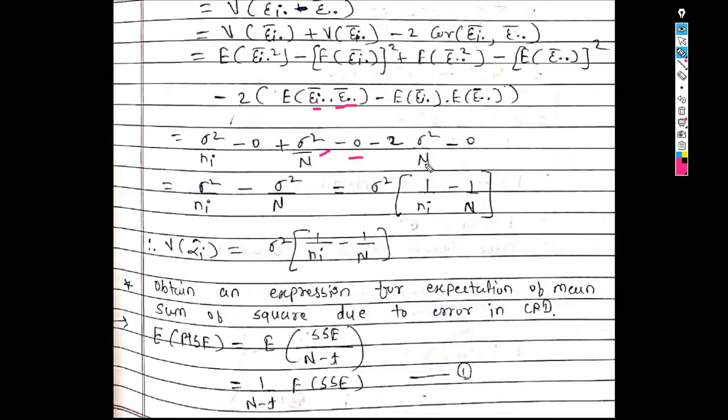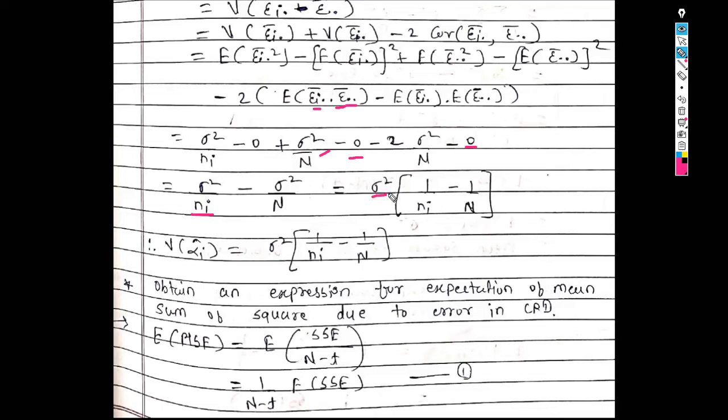Here is sigma square upon capital N, minus 2 times expected value of epsilon i dot bar is 0, and this term is also 0. So here minus 0. What we get in the next step? This is sigma square upon n_i, minus, now this plus sigma square upon N, minus 2 times sigma square upon capital N is minus sigma square upon capital N. Now take this sigma square outside.